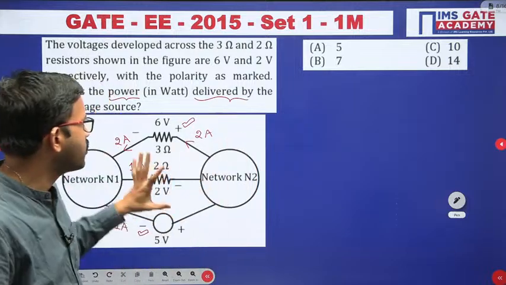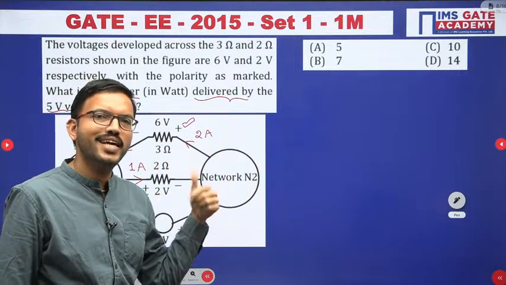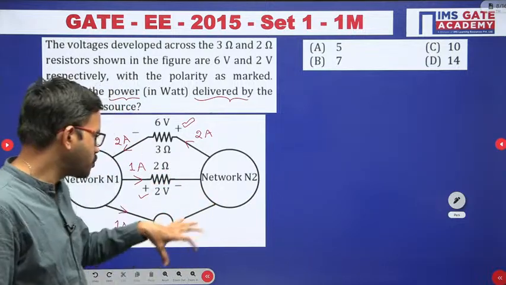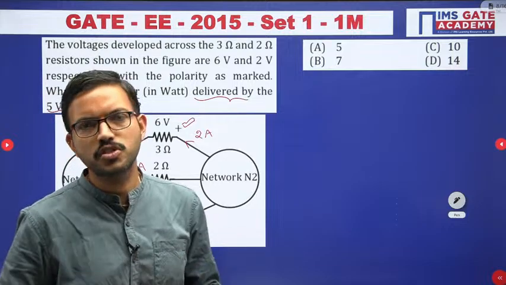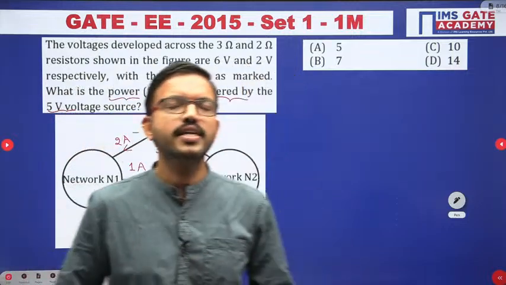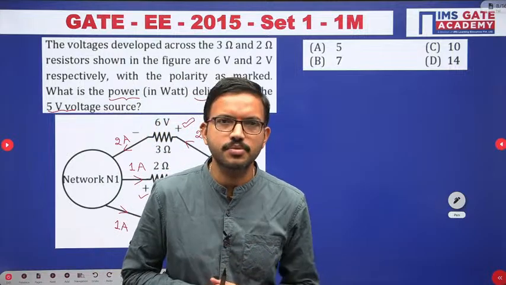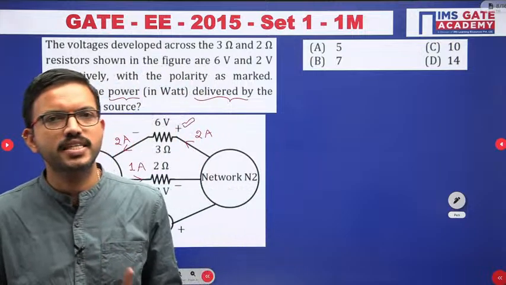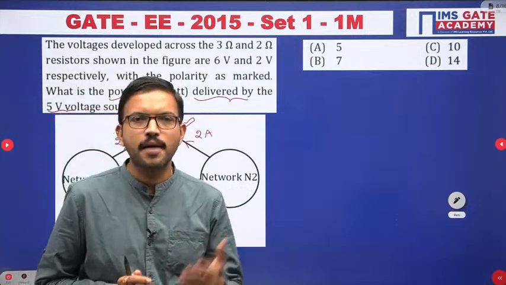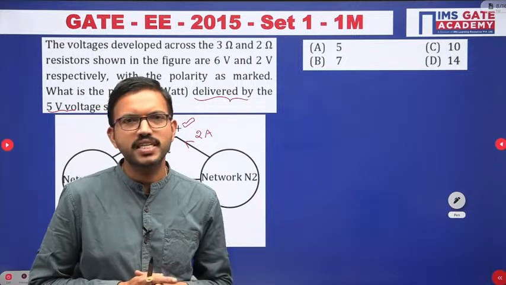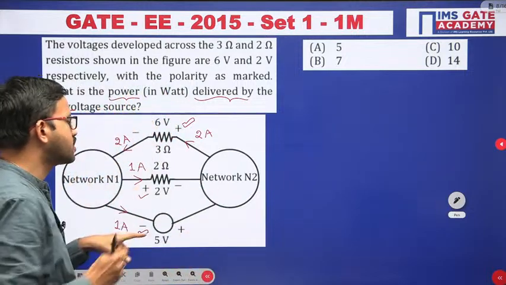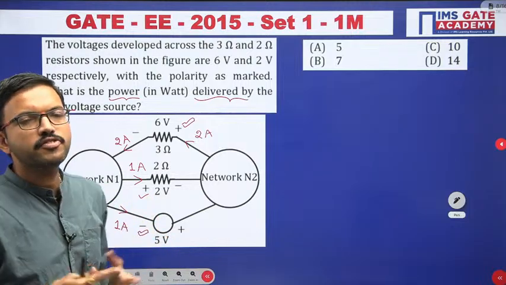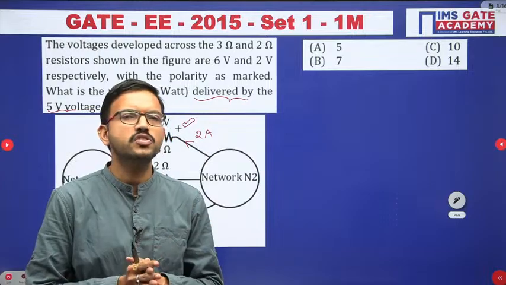Okay, in this way we have solved a good number of questions in the earlier class. Whoever does not have the knowledge with respect to sources, because the term source is there, like voltage source or current source, then most of the students have the misconception that a source always delivers the power. Whenever one source is present in the given circuit, definitely it will deliver. But when more than one source is present, or especially in between two networks, even when a single source is there, that source or some of the sources can deliver the power, some of the sources can absorb the power.